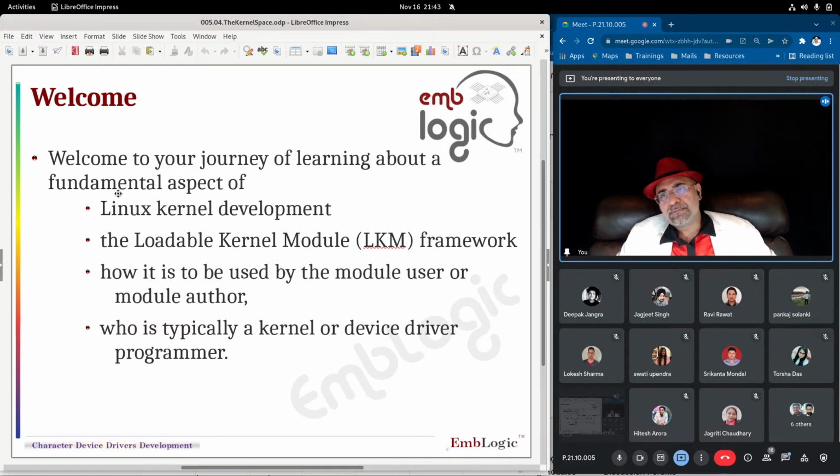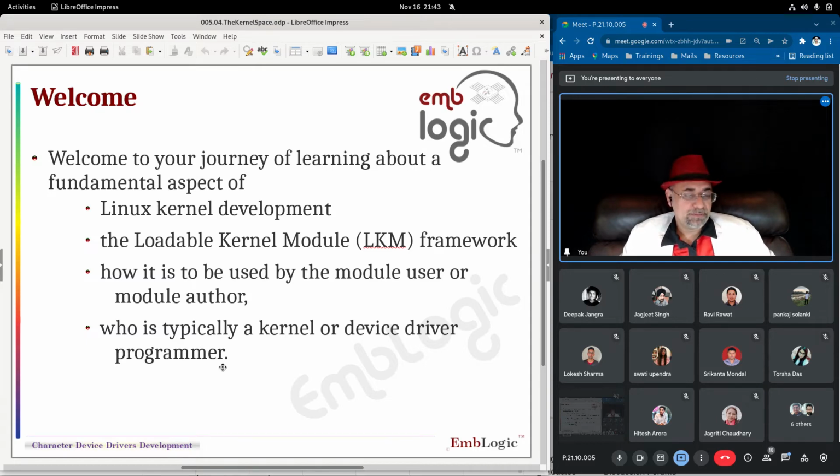So, some aspects of kernel development. What are the things about kernel programming? What are the things we learn? We learn about Linux kernel development, or the LKMs under which you have device drivers, how it is to be used by the module user and module author, how the drivers will use the functionalities inside the kernel, and who is typically a kernel or device driver programmer.